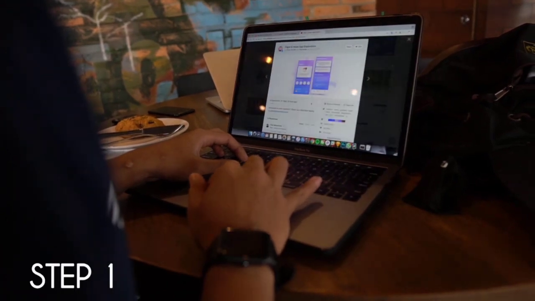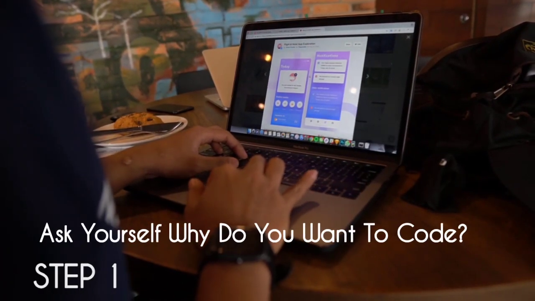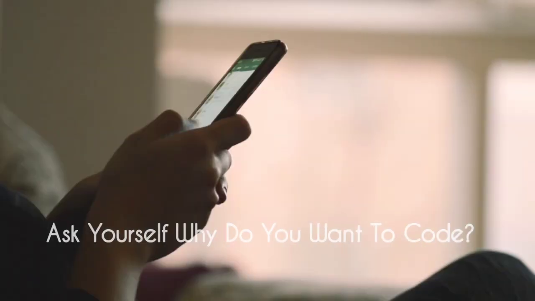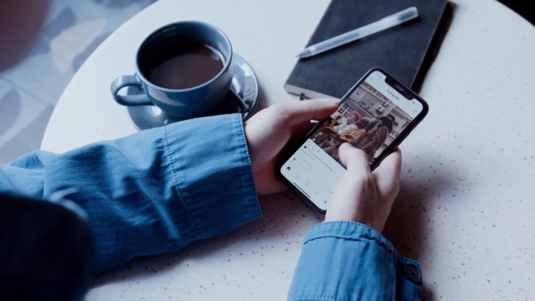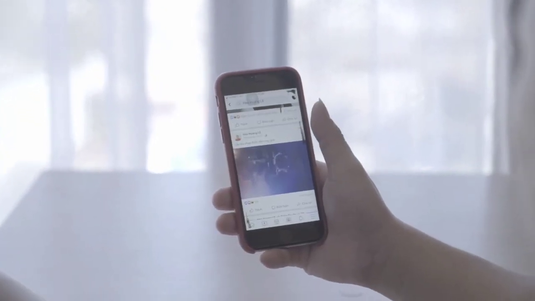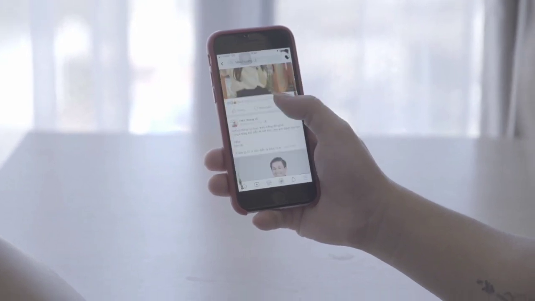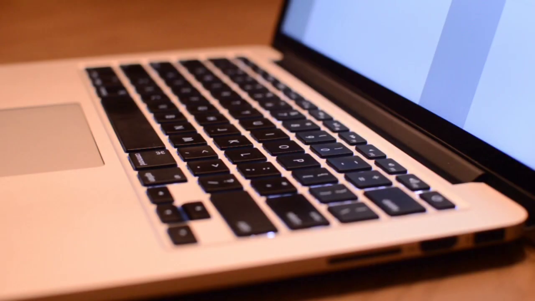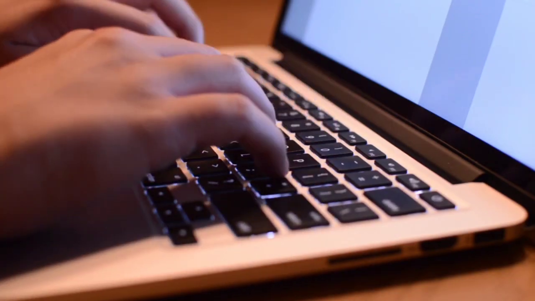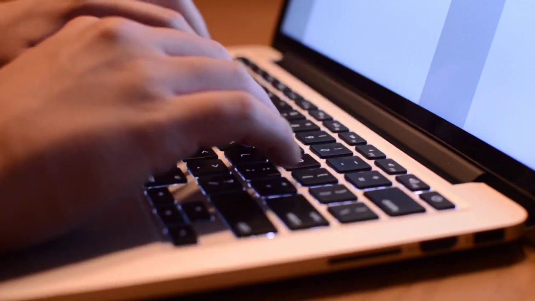Step 1. Ask yourself, why do you want to learn to code? Your answer may be because you wanna make your own messenger like WhatsApp, or social networking like Facebook, Instagram, or Twitter. Or maybe you wanna create your own operating system like Windows, Android, or iOS. Or you wanna boost up your rank in the company where you work, or maybe you wanna be that guy in your friend circle who can do anything with the computer.